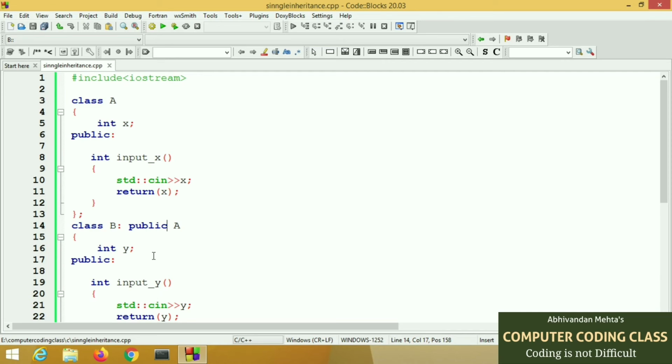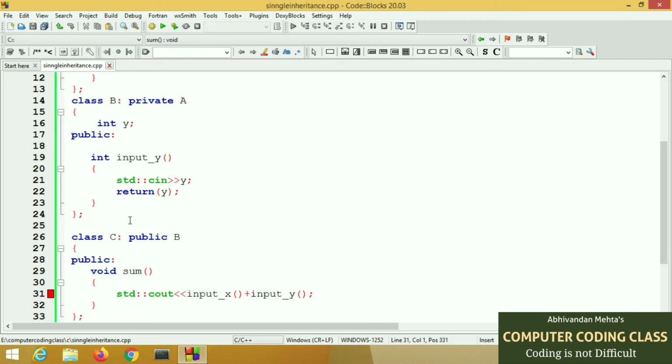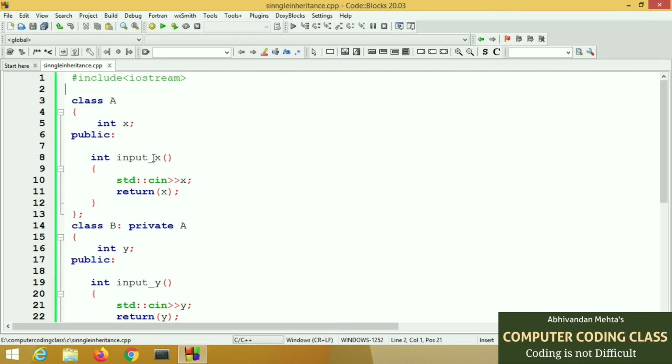Class A will be inherited in class B as a private member, but it will not be inherited in the next level, because those are private members of class B. So the input x function is now a member of class B, but it is private, so it cannot be inherited in class C. You can see here this is the error when we compile the program, because now input x cannot be inherited from class A to class C. It can only be inherited to class B. Now it is a private member of class B. Now we will revert the changes and make it public.